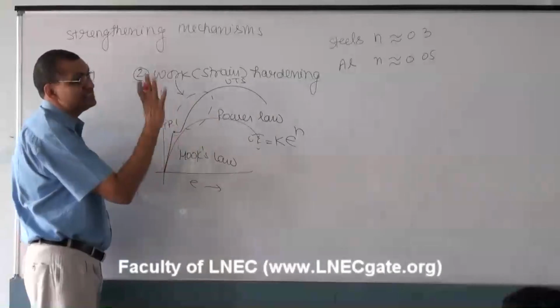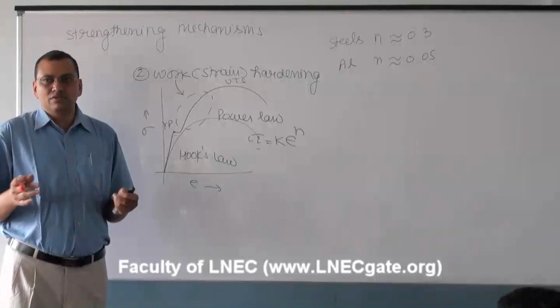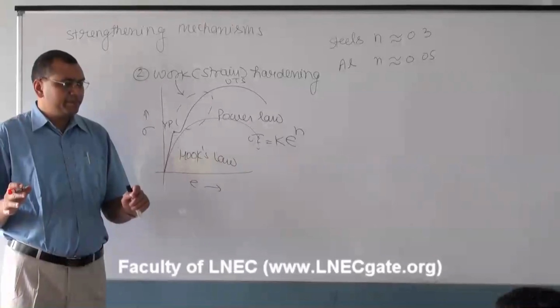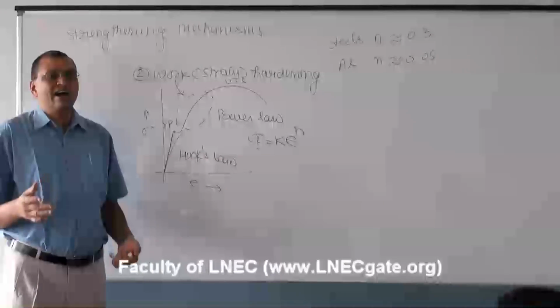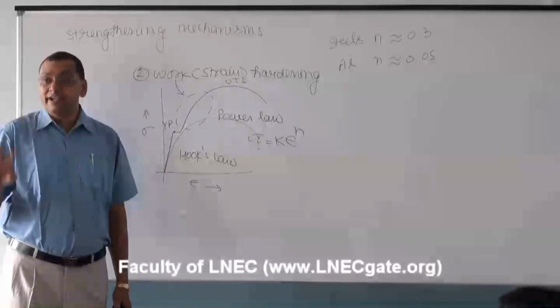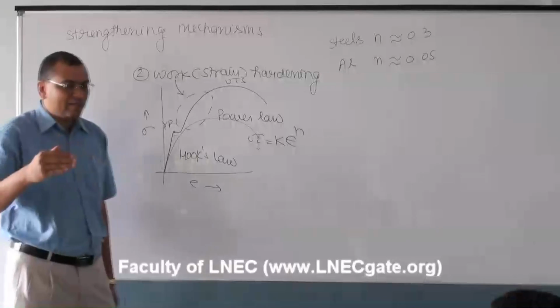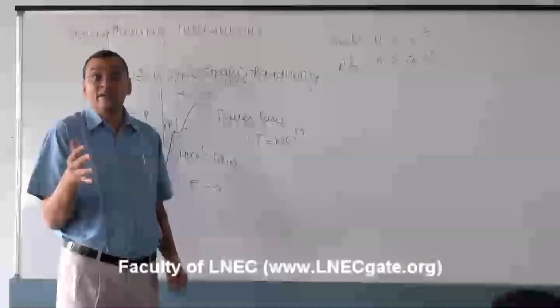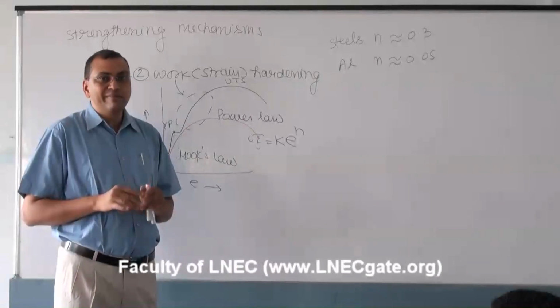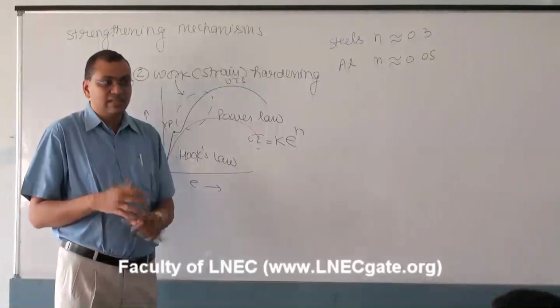Work hardening will be insignificant for aluminum. So upon cold working, how much dislocation multiplication the material undergoes is a property of the material. And the more dislocation multiplication the material undergoes, the more will be the increase in strength of the material.